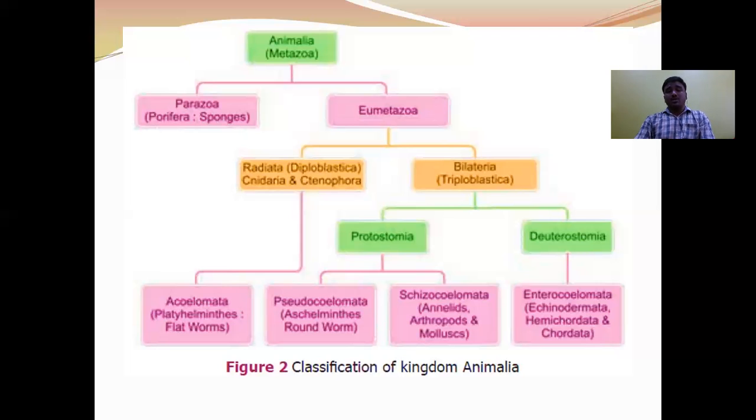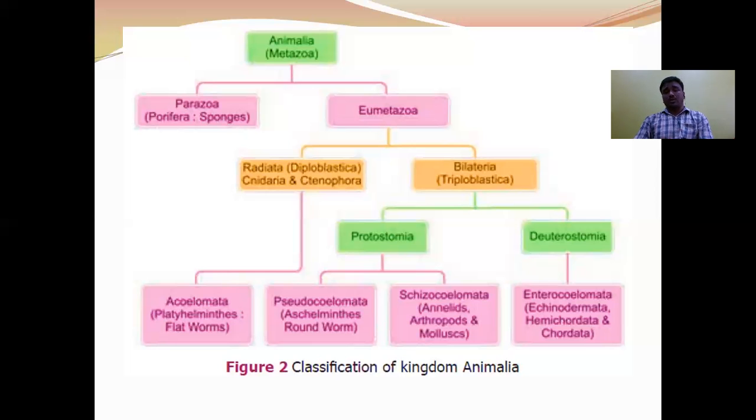The acoelomates are the animals in which body cavity is absent. Example, Platyhelminthes. Next, pseudocoelomates: the animals in which false body cavity is present are called pseudocoelomates. Example, Aschelminthes.